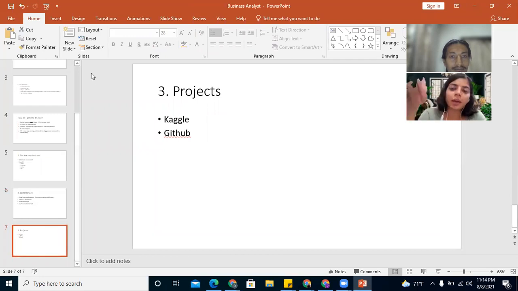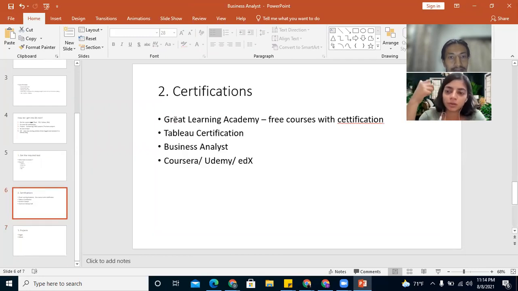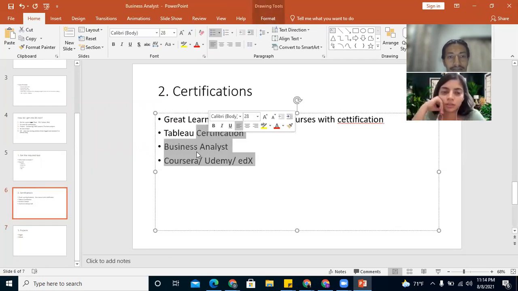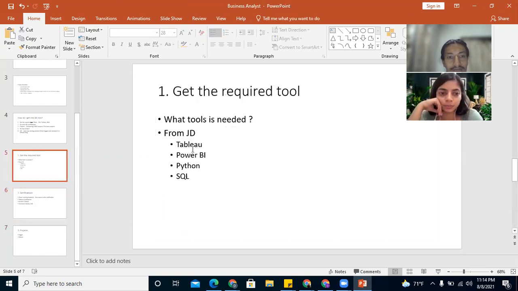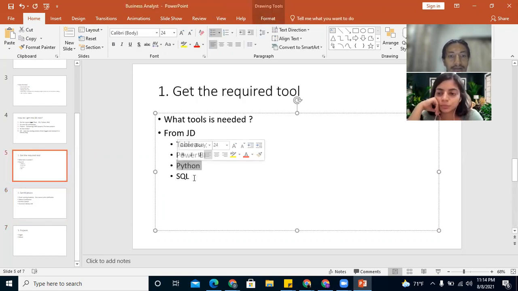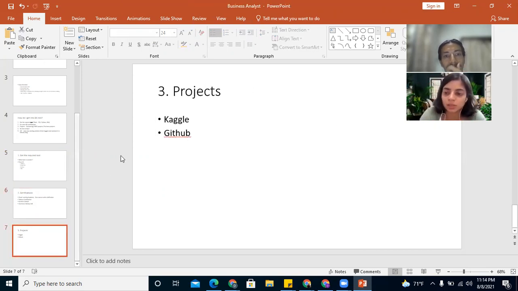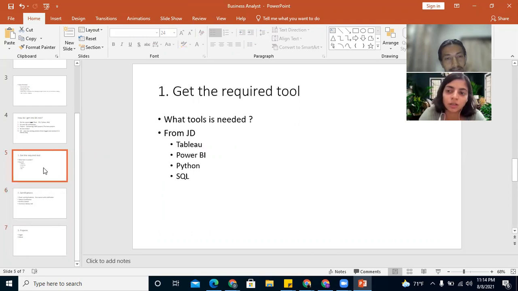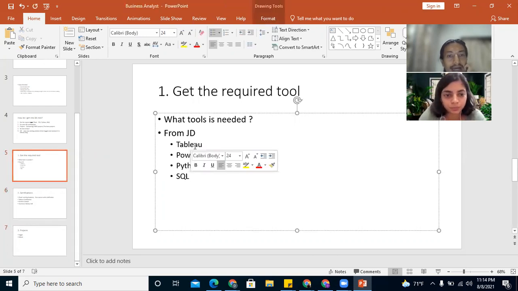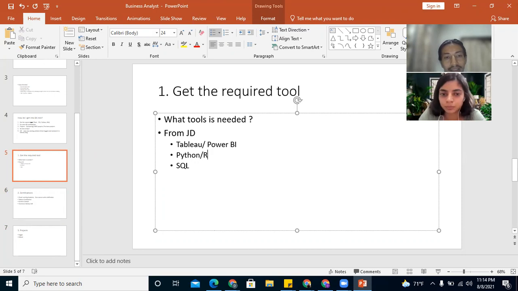This will only happen once you have an understanding of at least Python or SQL. I mean, Python and SQL is a must. So either Tableau or Power BI, and Python and SQL is a must. Python or R, but normally R is more for academic things.